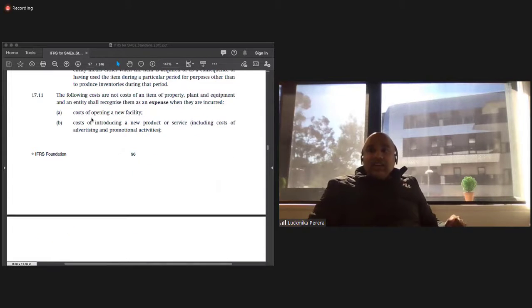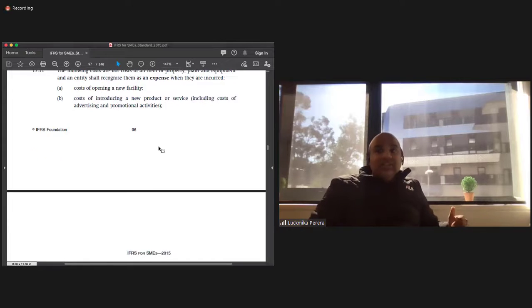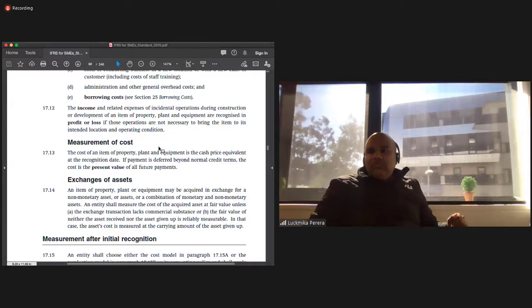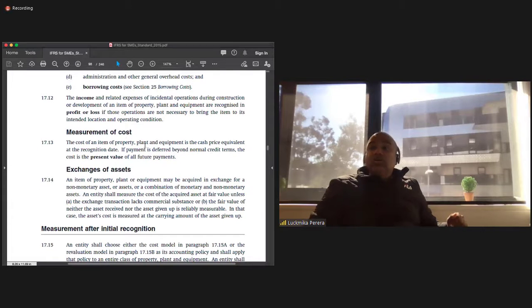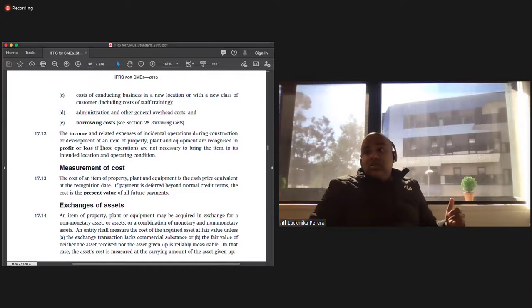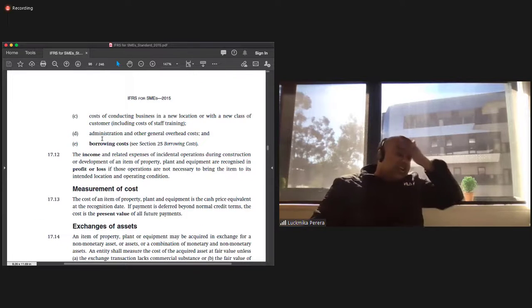But it strictly says that you do not include certain costs as part of property, plant and equipment, and an entity shall recognize them as an expense when they are incurred, such as the cost of opening a new facility, and the cost of introducing a new product or service. Those things are considered as expenses. Okay. So, what are the other things that I need to look at? The cost of conducting business in a new location, administration and other general overhead costs, borrowing costs, and all those things are considered expenses and not capitalized as property, plant and equipment.